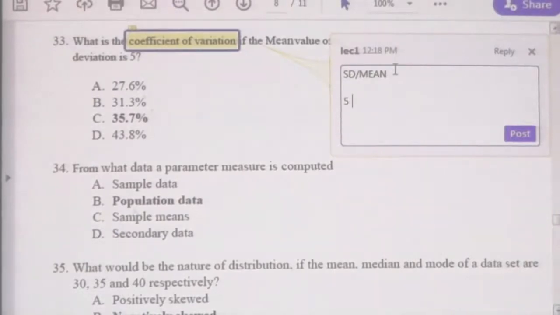You divide the standard deviation by 14, then your answer will be 0.357. Therefore, you will give your answer as a percentage, 35.7%. That's why your answer is 35.7. Therefore, keep in mind, the coefficient of variation is calculated by dividing the standard deviation by its mean, right?